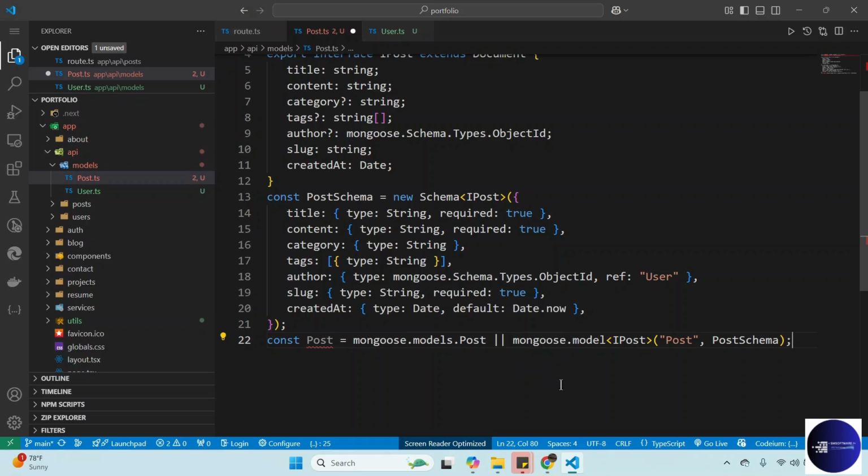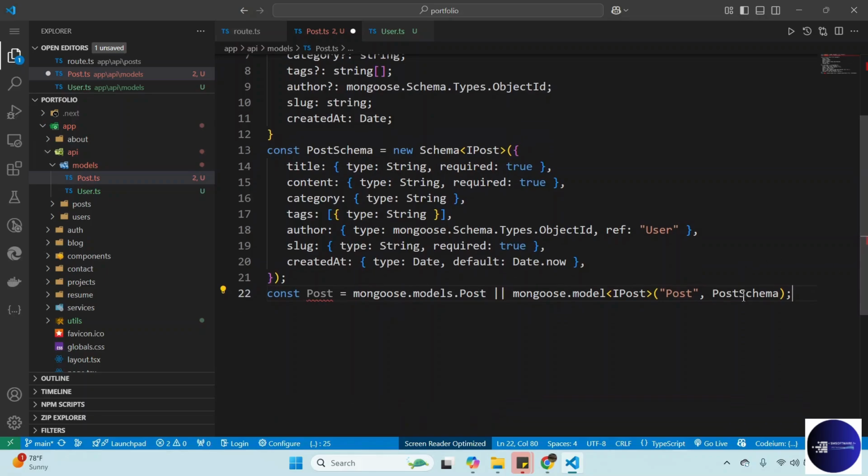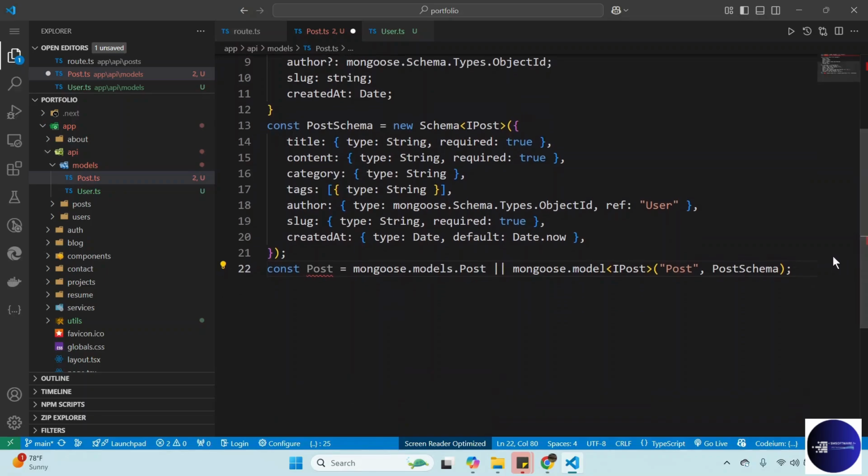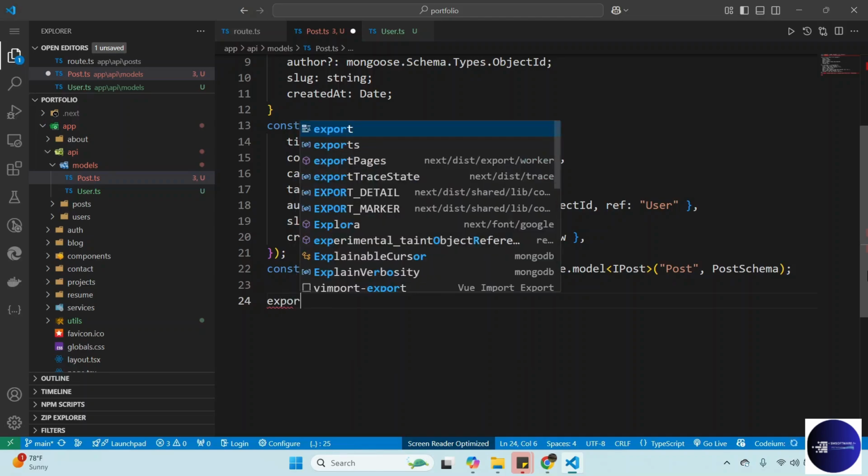All right. So another thing we need to do here: we pass our schema, but first of all, we need to export data, so we forget about that. We can export this because we have a couple of functions we need to add.